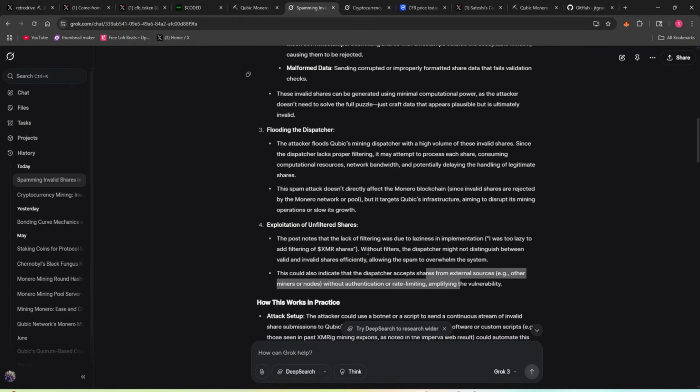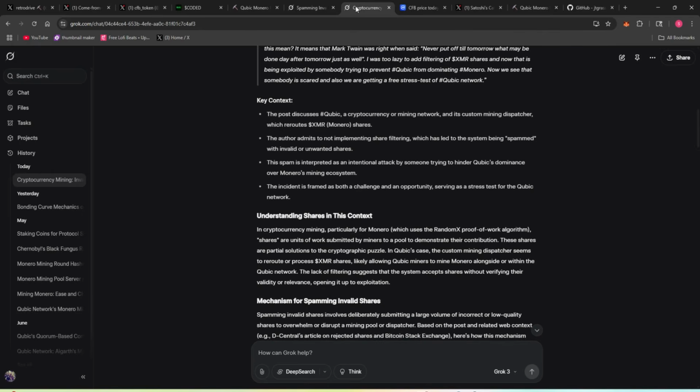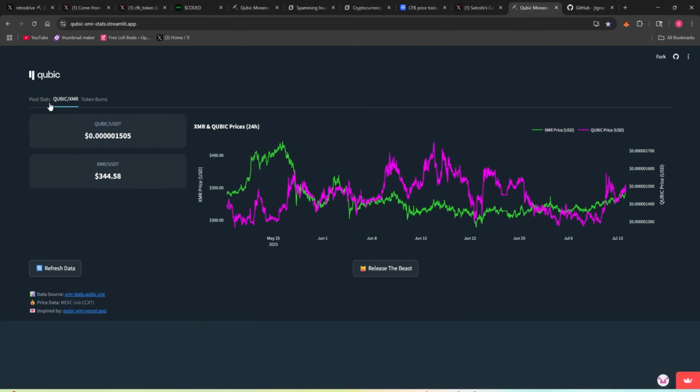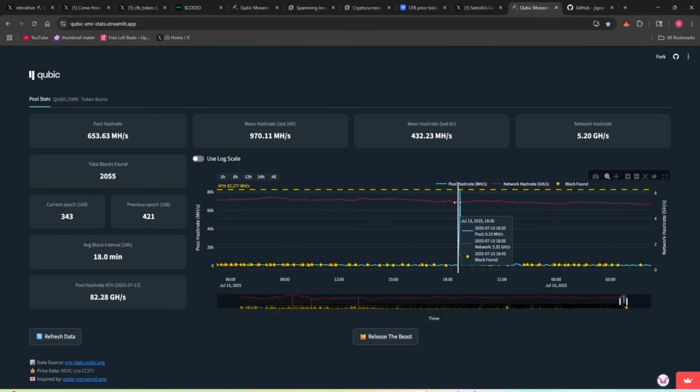That's pretty bad on the founder's part, like being too late. That could have been bad, but thankfully the network literally ate up that attack like it was nothing. Let me see. What's going on here? Look at this crazy spike. And it ate it up like nothing.